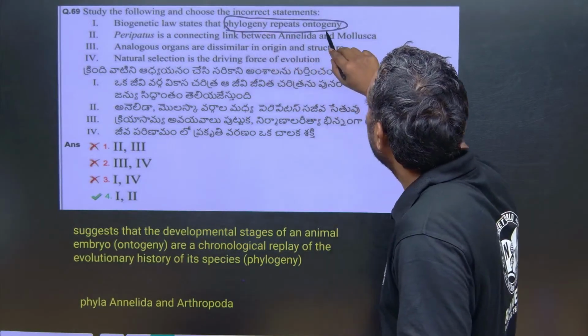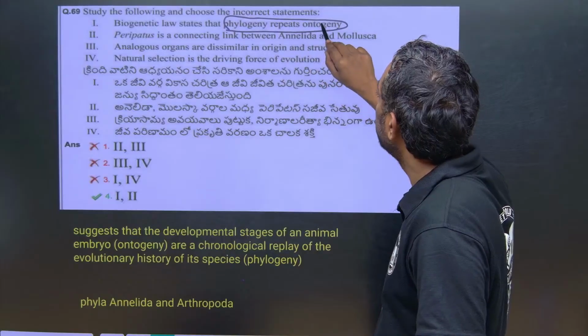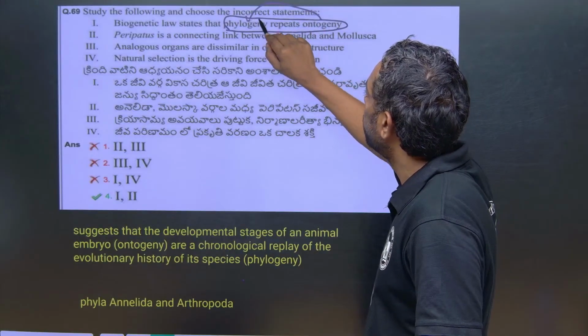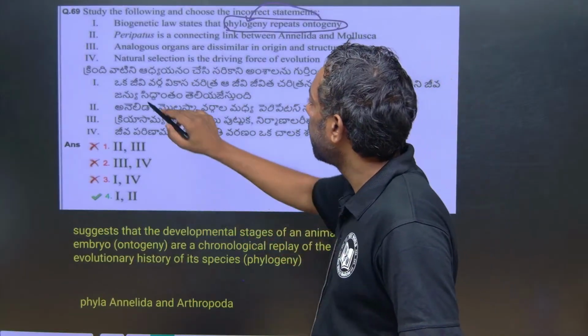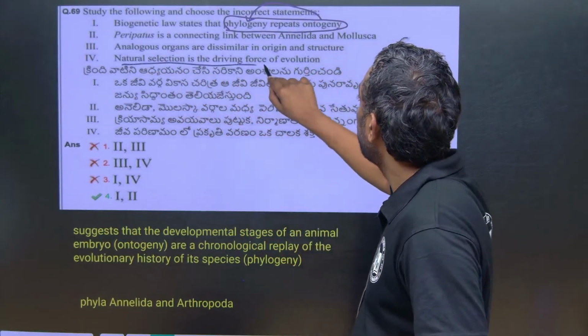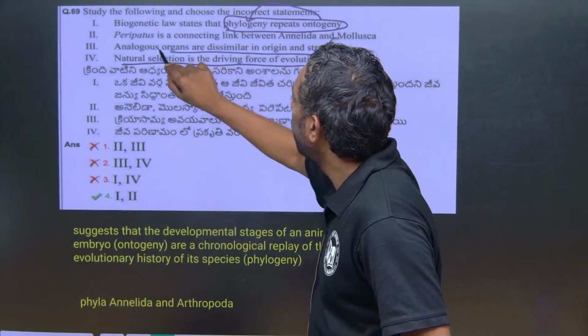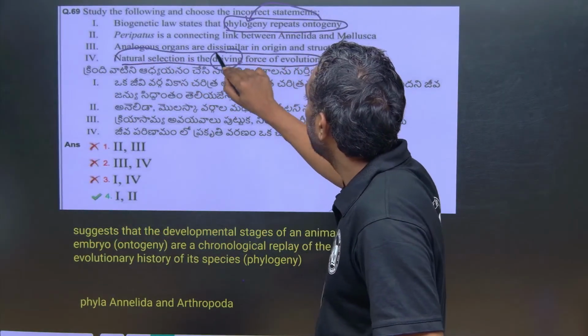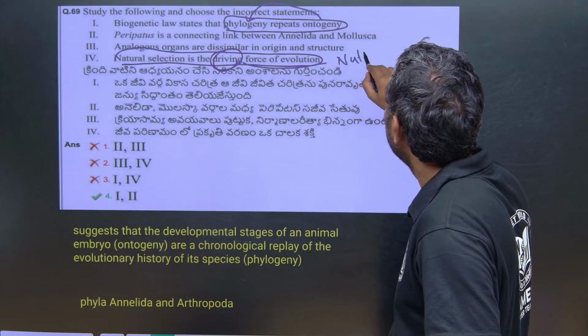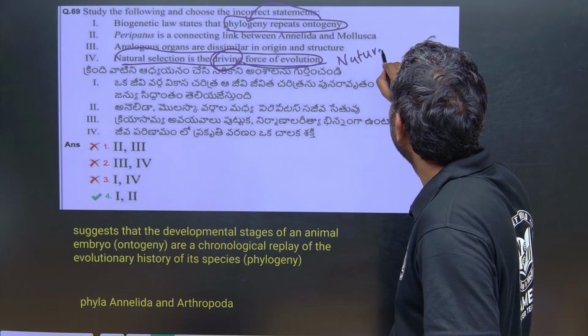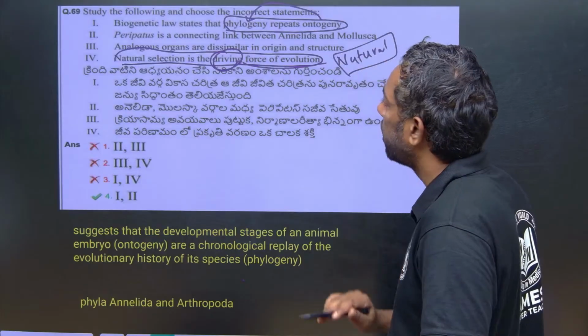Phylogeny repeats ontogeny? No, ontogeny repeats phylogeny. Reverse. If we come to the 4th one, why is it wrong? The natural selection is the driving force of evolution. No driving force. Natural selection is absolutely natural. No force.